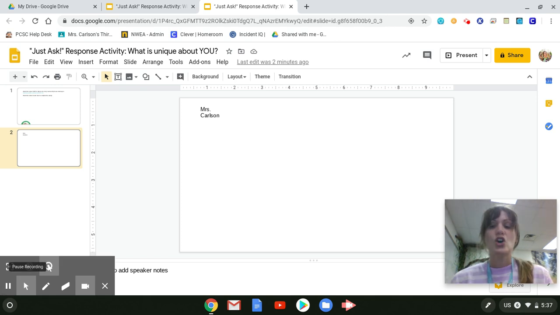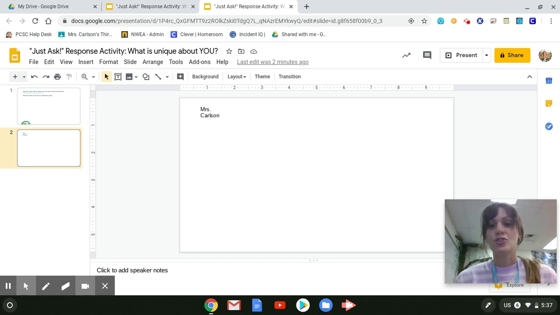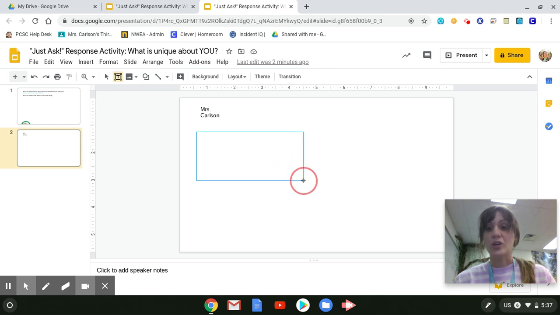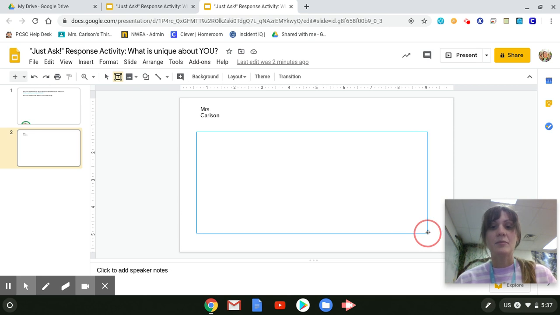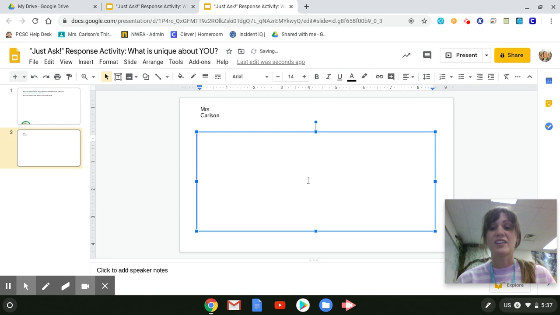Each of your sentences will tell one way that you are unique. So in order to type these sentences, you will need to make a text box. Remember that the text box is right up here. What I'm going to do is click on text box, and then click and drag. So I have to click with one finger and drag with the other. If you're on a mouse, you just click and move the mouse. And I'm going to make a really big text box because I know I'm going to write 3 sentences. So I want each of your 3 sentences to tell one way that you are unique.